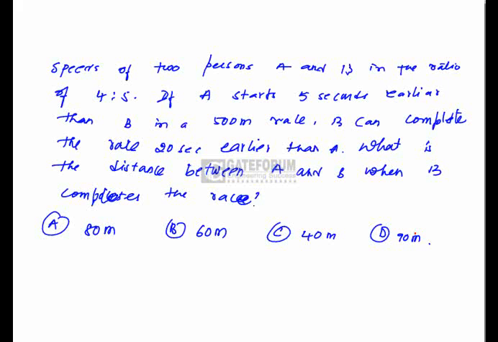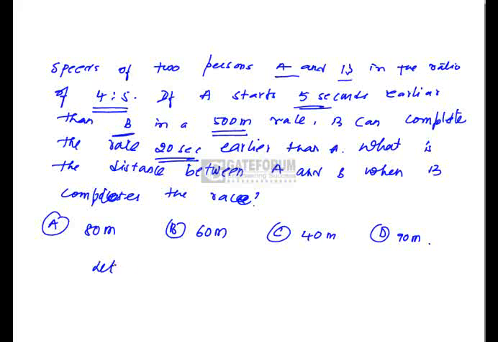In this problem, it is given that there are two persons A and B who are participating in a 500-meter race, and the ratio of speeds of A and B is 4:5. Also given that A starts 5 seconds earlier, but B even then beats A by 20 seconds. Then we have to find the distance between A and B when B completes the race.